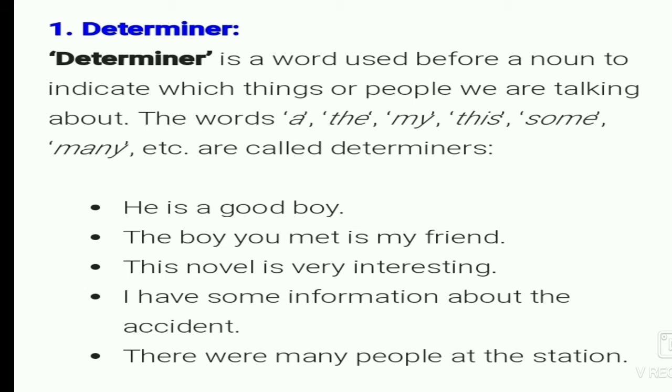Now we have to know the definition of determiners. Determiners are words which warn that a noun is going to be used. A determiner is a word used before a noun to indicate which things or people we are talking about. The words a, the, my, this, some, many, etc. are called determiners. For example: He is a good boy. In this sentence, a is a determiner. The boy you met is my friend. In the second sentence, my is the determiner.